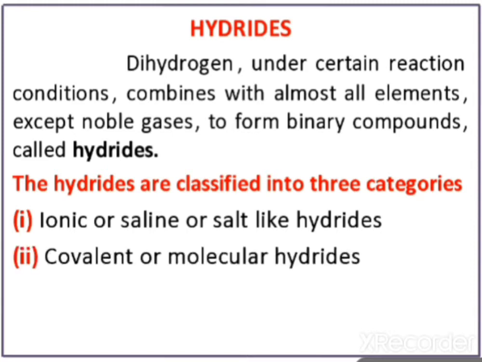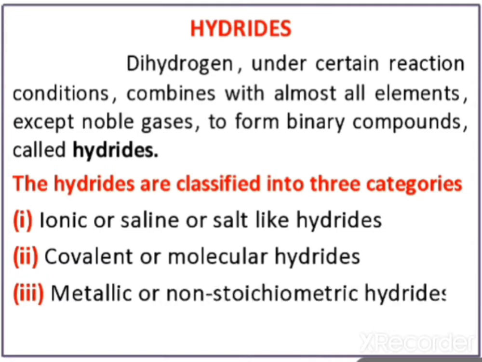Second, covalent or molecular hydrides, where hydrogen combines with elements forming covalent bonds. So in the first case ionic bond, in the second case covalent bond, and the third category is metallic or non-stoichiometric hydrides. Let's see first the ionic or saline or salt like hydrides.